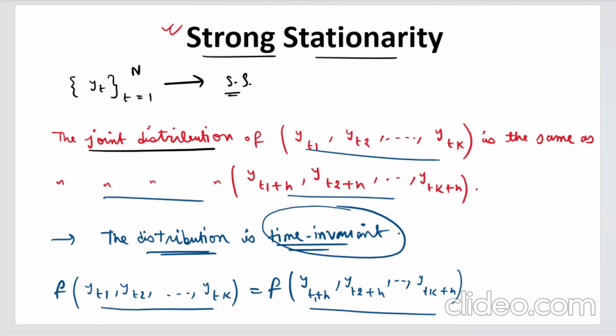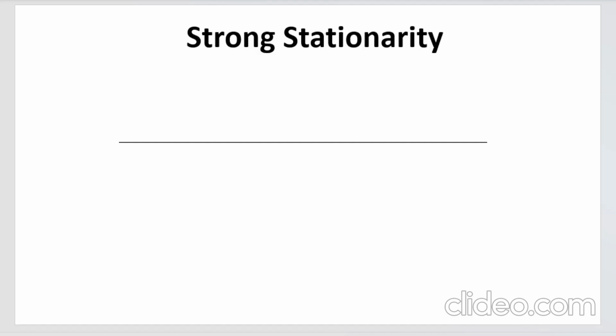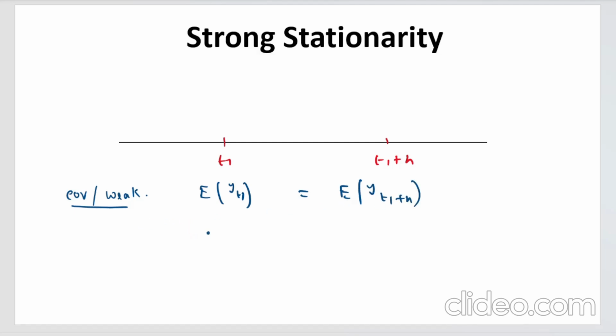And if the distribution is the same, then the properties are bound to be the same, right? For more explanation, you can understand this in this way. Suppose you are considering two time points, t1 and t1 plus h. If you want to show a time series to be weak stationary or covariance stationary, what will you say? You will say that the expected value of y at period t1 is exactly equal to the expected value of y at period t1 plus h. This is one of the properties.